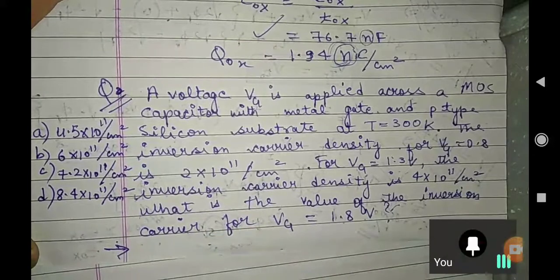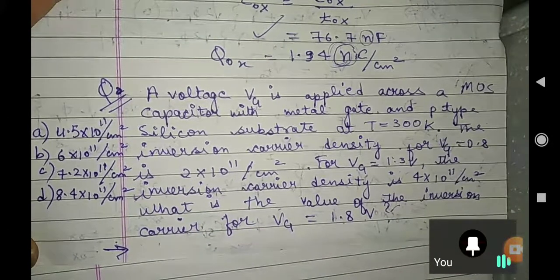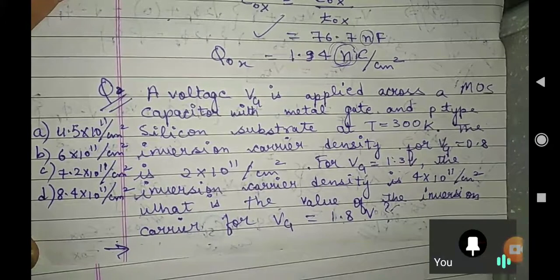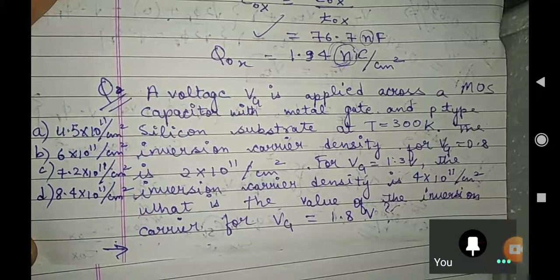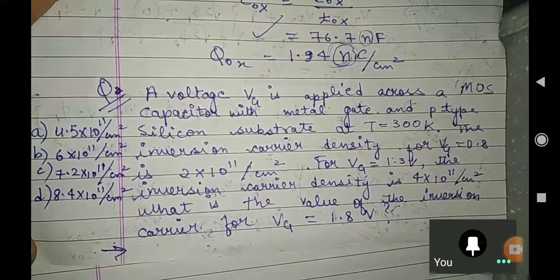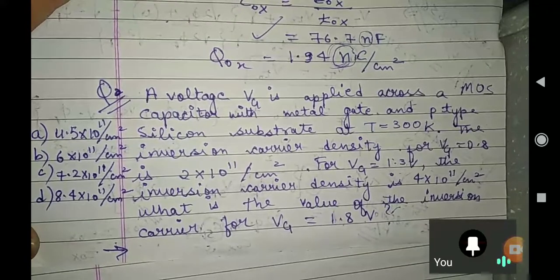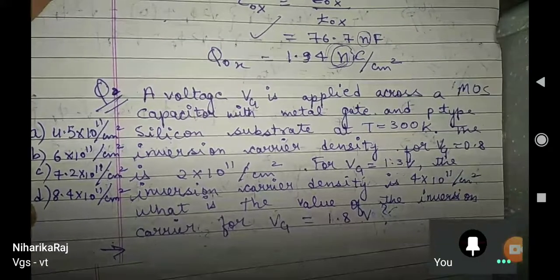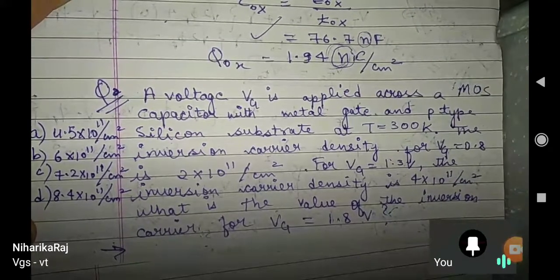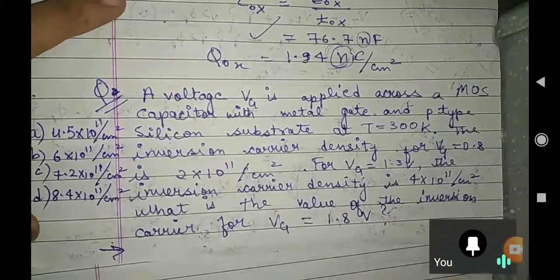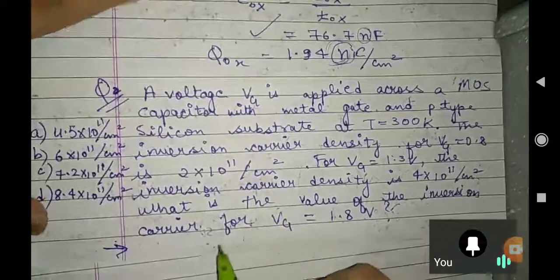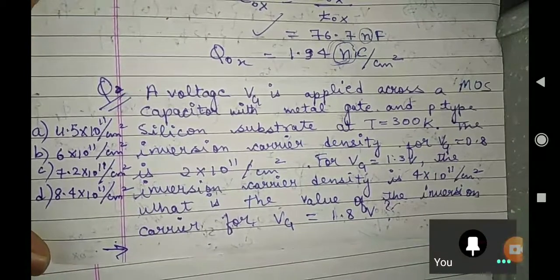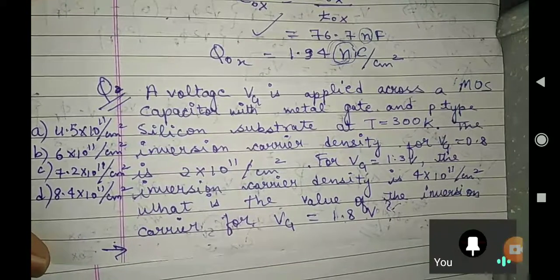So anybody remember our inversion charge formula which we have derived, in terms of any proportionality? If you remember your Qn with your VGT, anything? If you turn your pages, you will find our last derivation which we have done for MOS capacitor. Can anybody tell? Yeah, something. What do you want to say, Niharika? You are going correct, absolutely perfect. Can you say something more in this VGS minus VT? What are you saying? You can open up your mic and say.